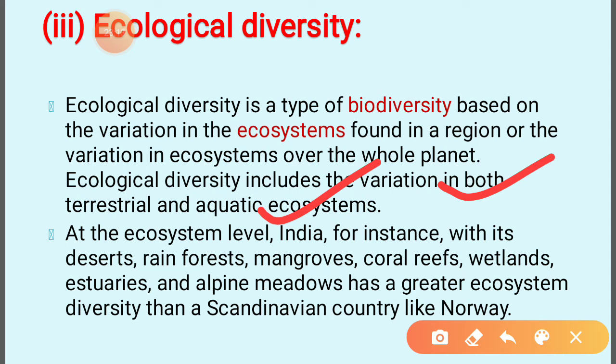All the ecosystem levels in India, for instance, with its desert, rainforest, coral reef, wetland, and alpine meadows, give it a greater ecosystem diversity than a Scandinavian country like Norway. That means a variety of ecosystems is found in our country India.